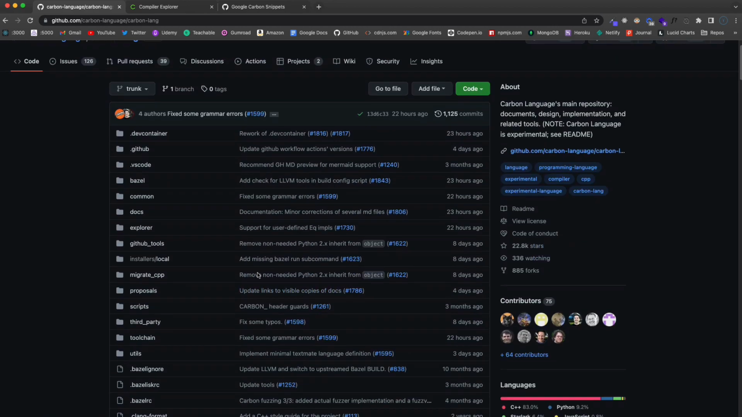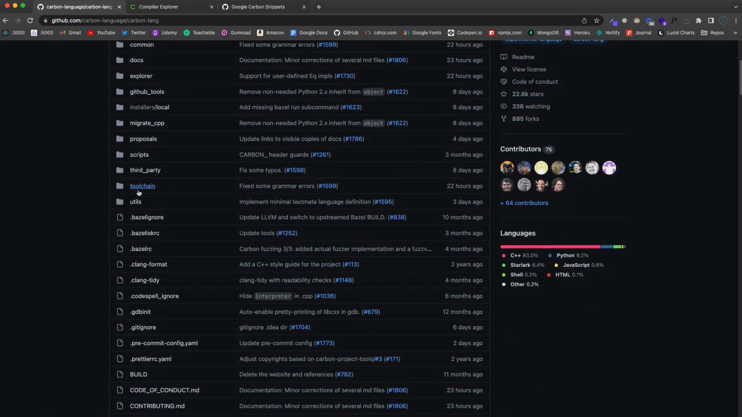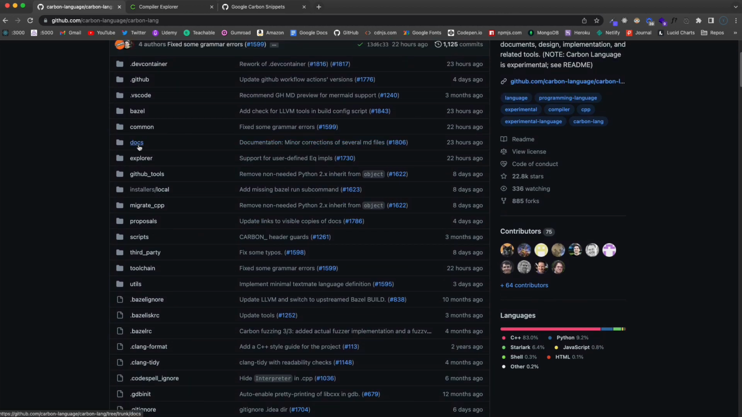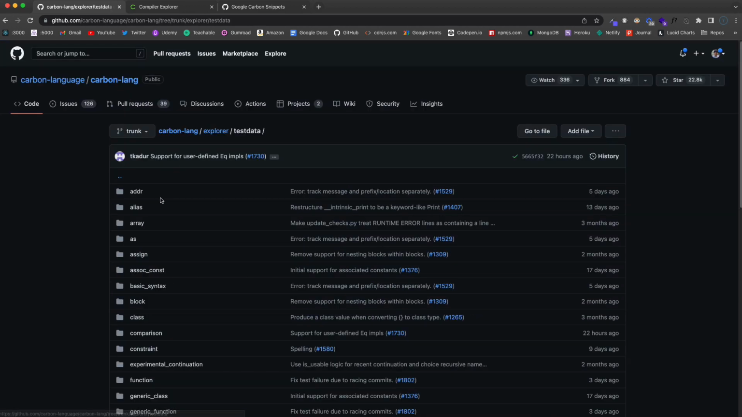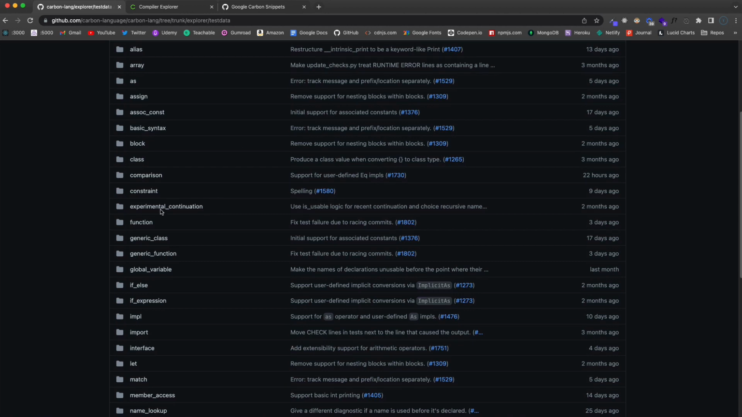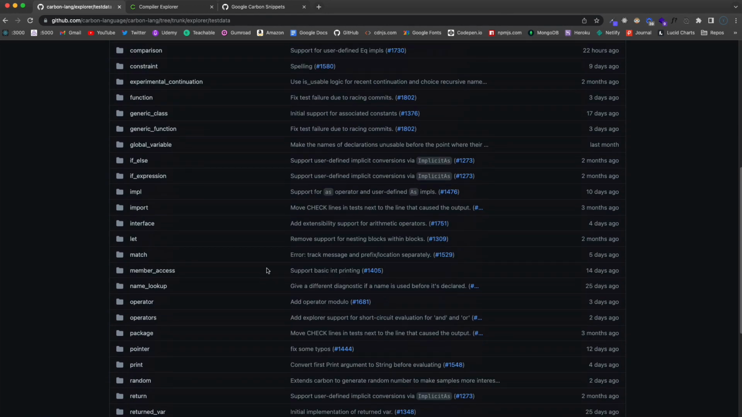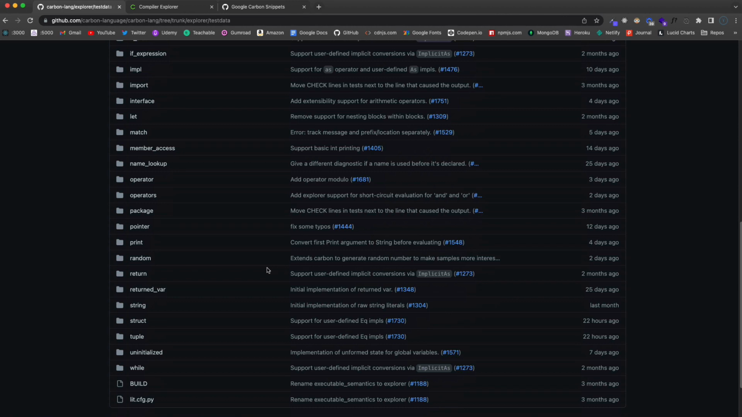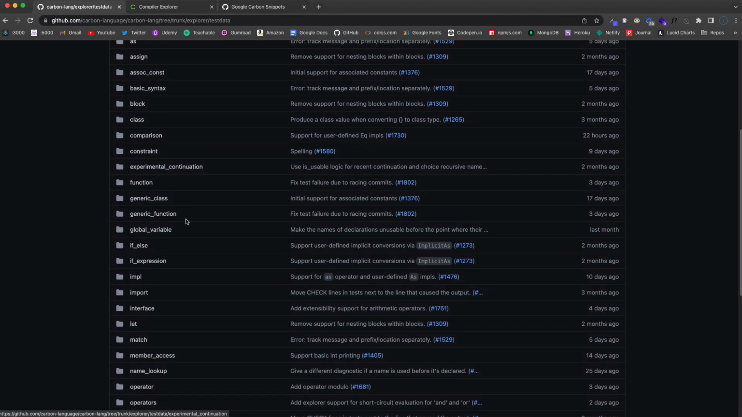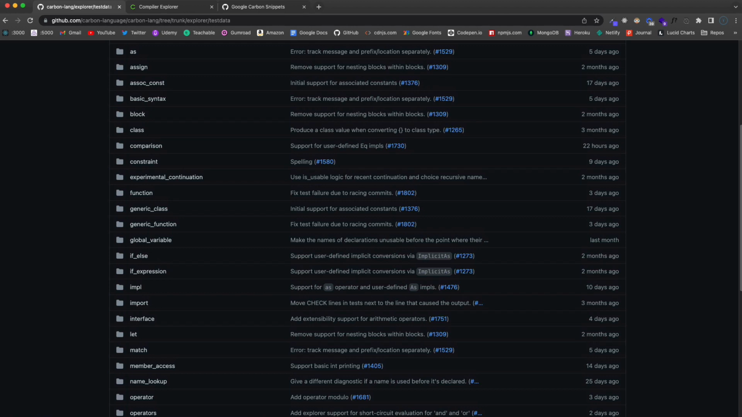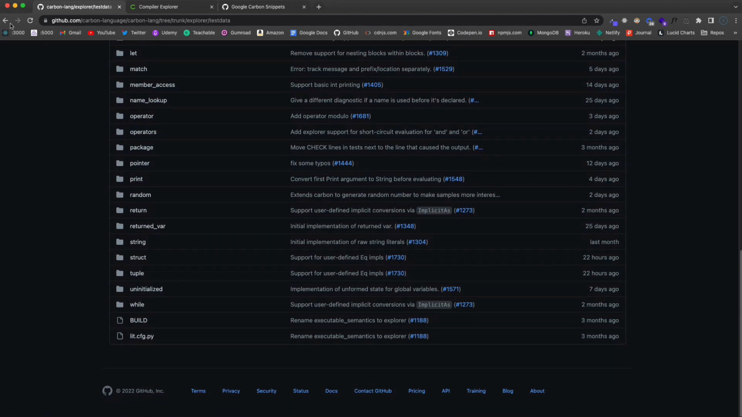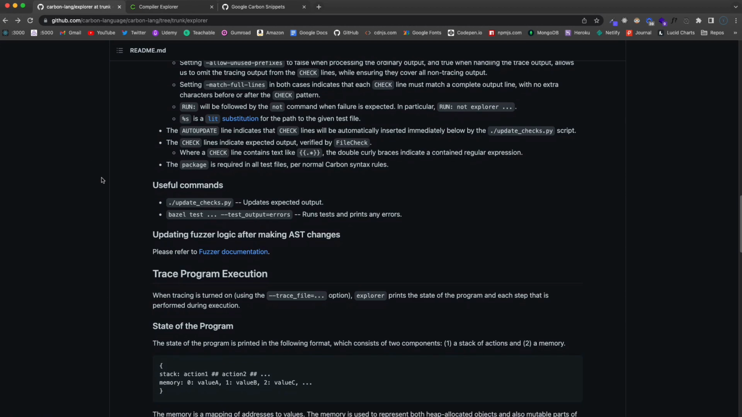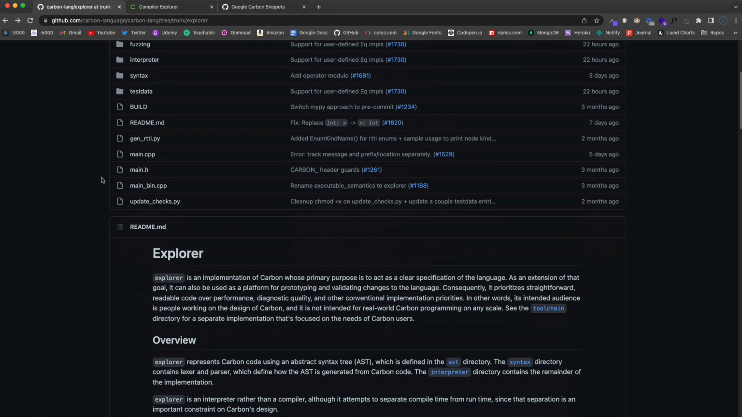Okay, and basically everything that I've learned so far has been in this repo, and a couple articles too. But you have docs, and then you have this Explorer folder. And if you go into test data, you can see examples for just about everything: functions, generics, if-else, pointers, all the stuff we're going to talk about. I basically learned from these examples here. All right, and if we look at the repo and we go down here to get started, where is it?